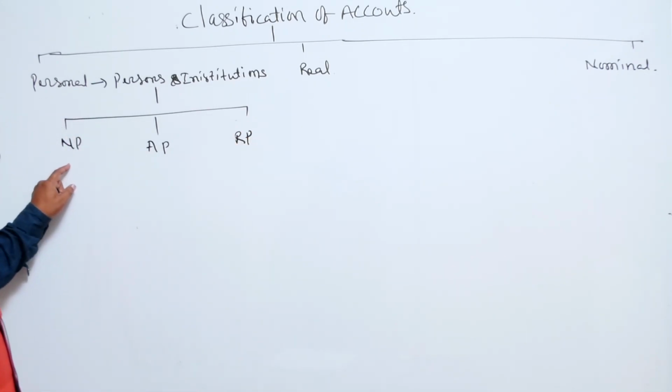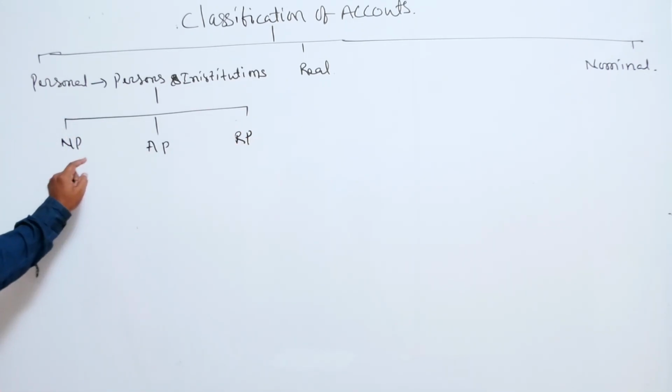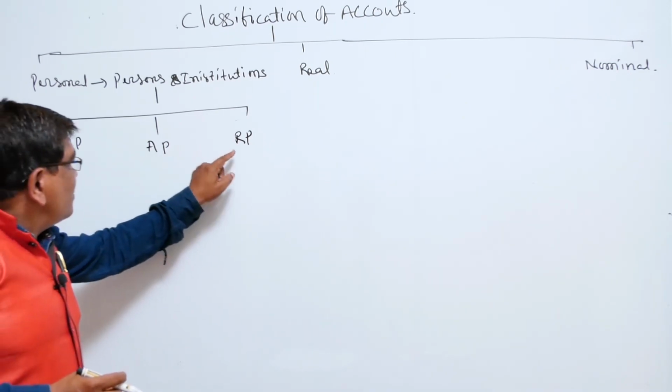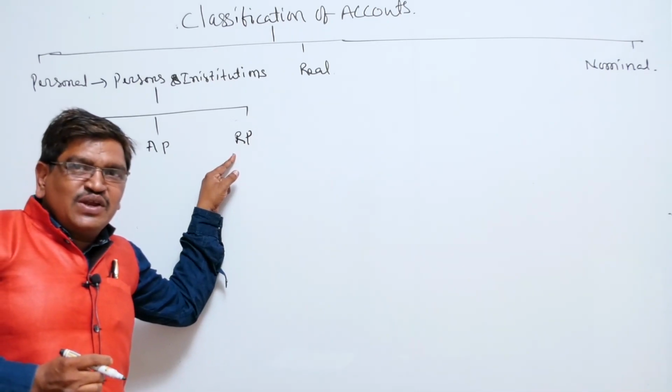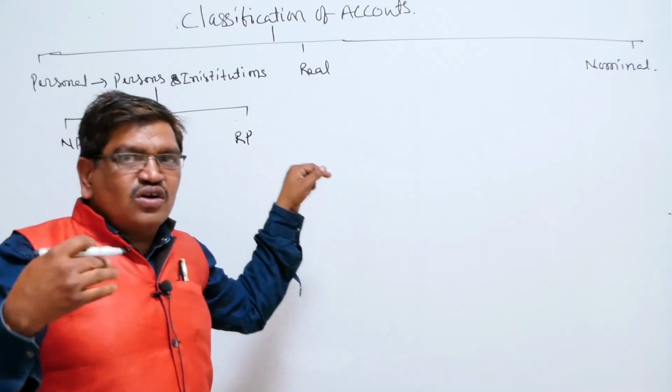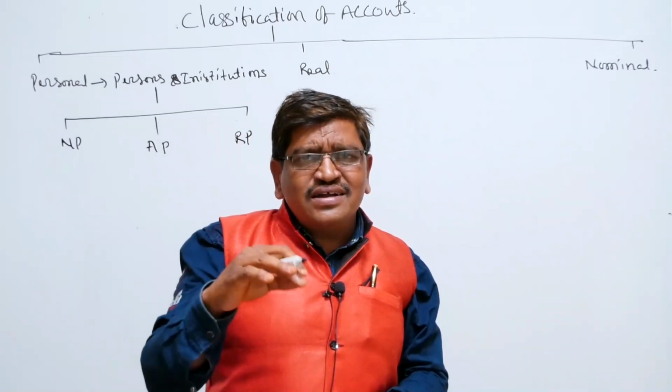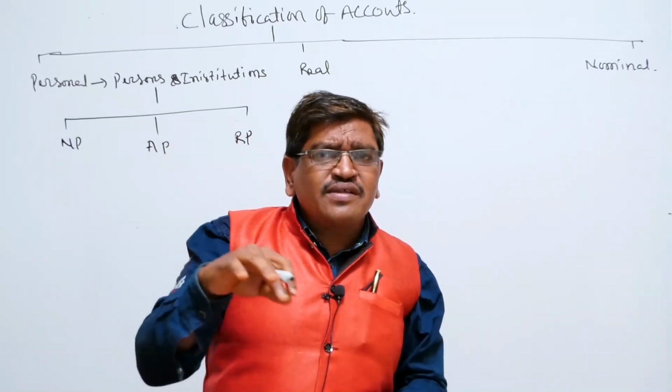NP for natural persons, AP for artificial persons, RP for representative persons, categorized under the head of the personal account.